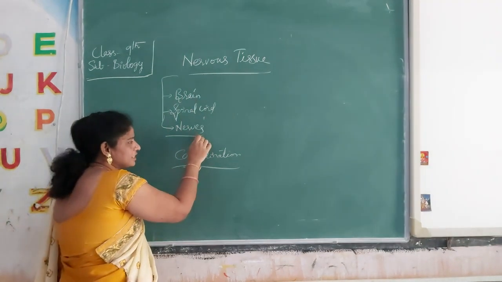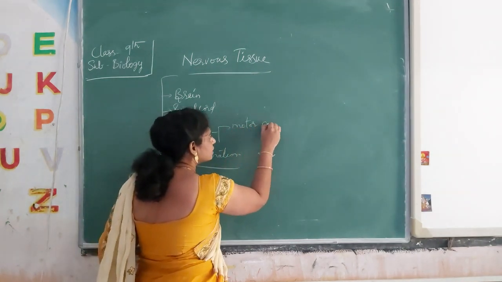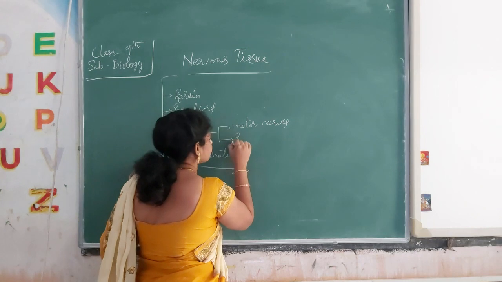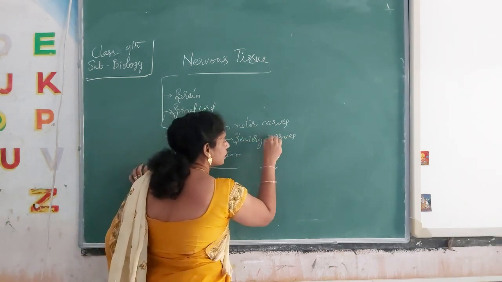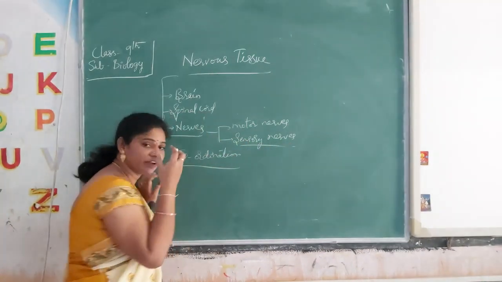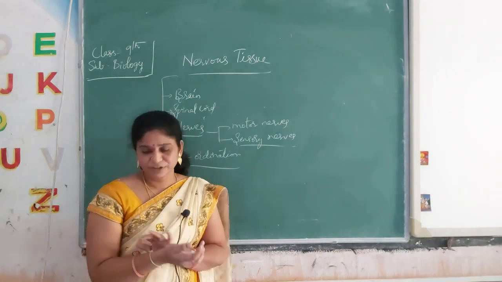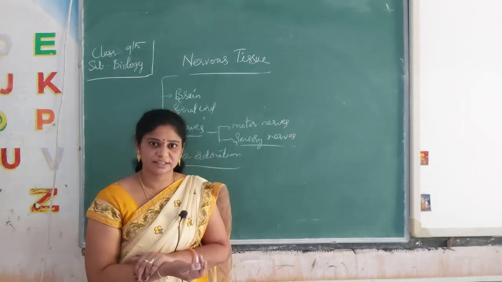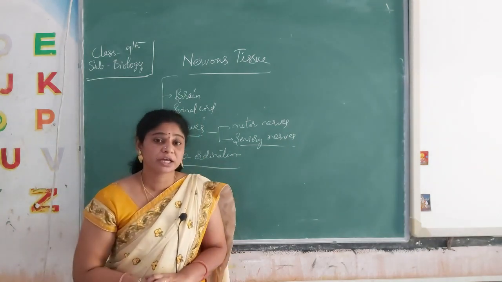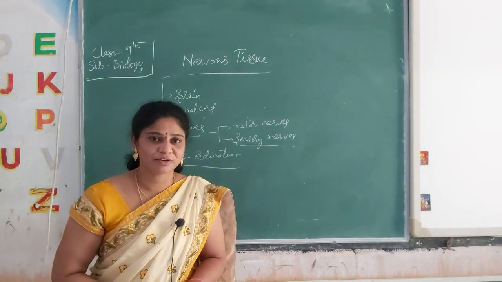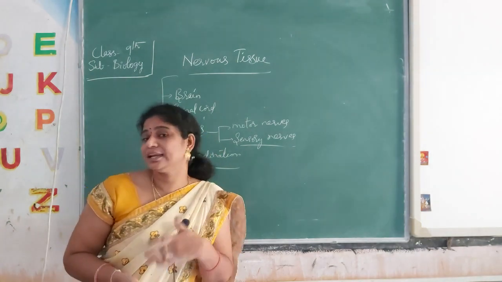You know what nerves are: motor nerves and sensory nerves. Sensory means connected to the sense organs. Let's think, the skin is a sense organ, and the eyes are also sense organs. I am seeing, I am watching everything. So I am seeing the mobile in front of me, which is recording. How can I tell that I am seeing a mobile?